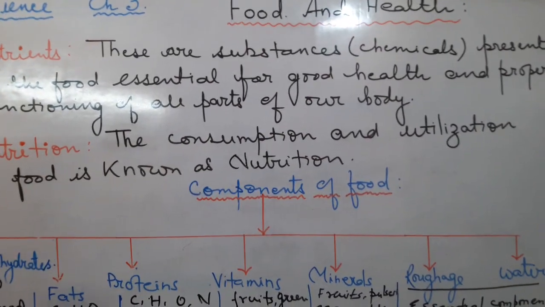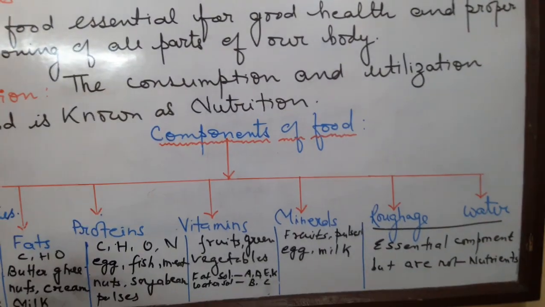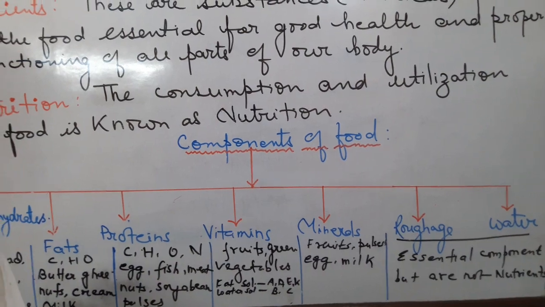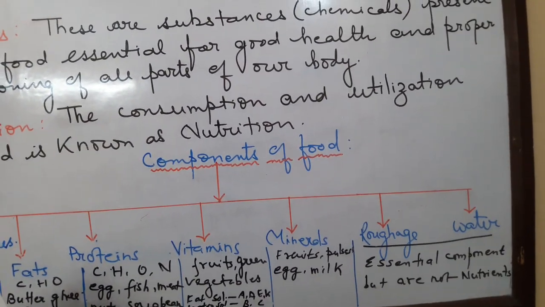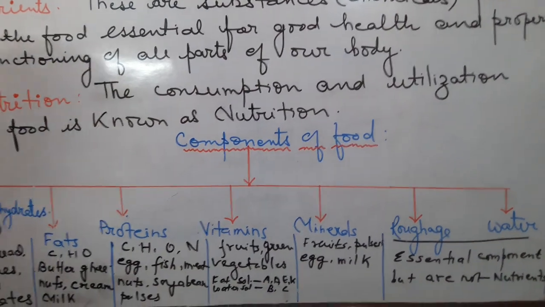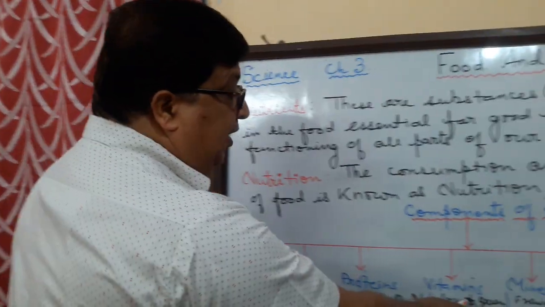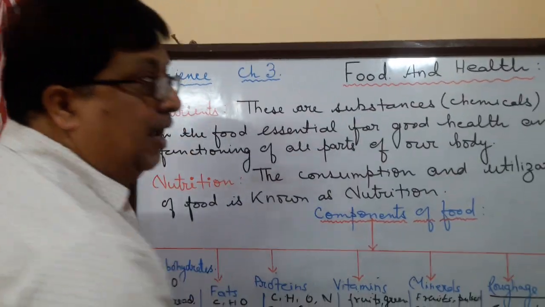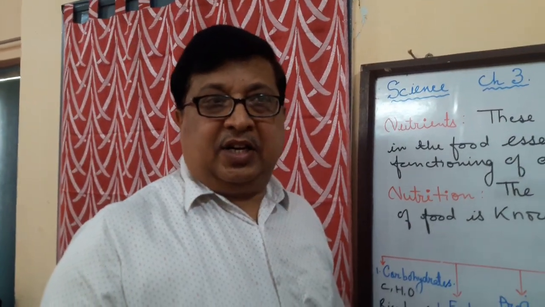Though minerals are needed in small quantities, they are absolutely essential for the growth and proper functioning of the body. Deficiency of minerals may cause many disorders. So together, if I club it, the vitamins and the minerals are called protective food. Vitamins help to fight against the diseases. Minerals help in the formation of the bones and teeth, etc. So they are called protective food.